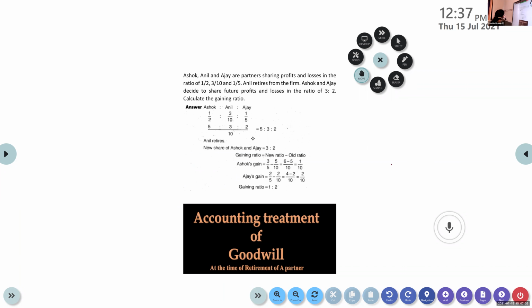Please do it. So gaining ratio is equal to new ratio minus old ratio.